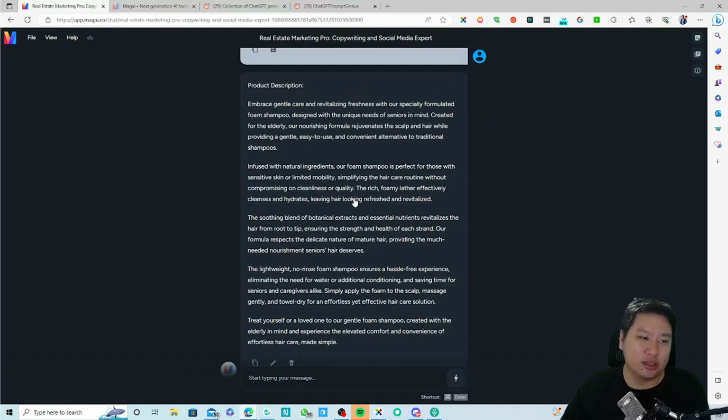And then this is the product description: embrace gentle care and revitalizing freshness with our specially formulated foam shampoo, designed with the unique needs of seniors in mind. Created for the elderly, our nourishing formula rejuvenates the scalp and hair while providing a gentle and easy to use and convenient alternative to traditional shampoos. Infused with natural ingredients, our foam shampoo is perfect for those with sensitive skin or limited mobility, simplifying the hair care routine without compromising on cleanliness or quality.